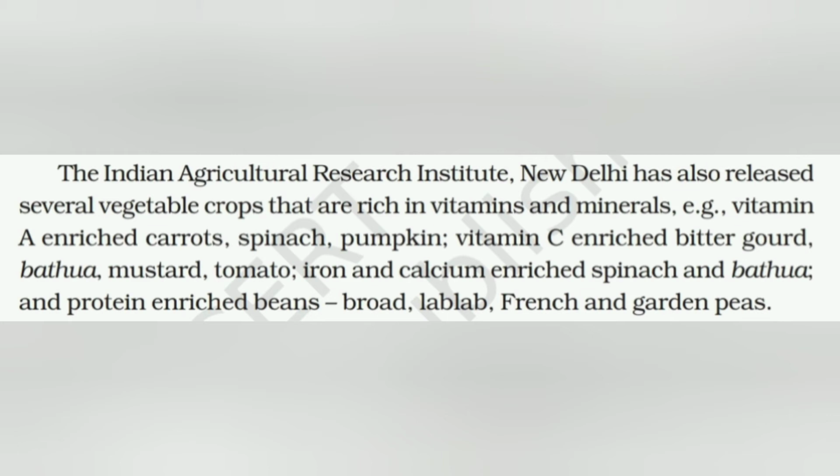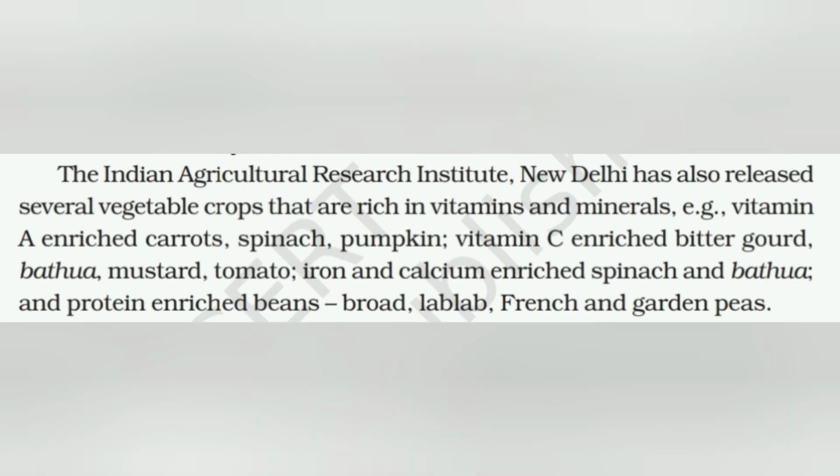rich in vitamins and minerals. For example, vitamin A enriched carrots, spinach, pumpkin; vitamin C enriched bitter gourd, bathua, mustard, tomato; iron and calcium enriched spinach and bathua; and protein enriched beans: broad, lablab, French and garden peas. These are some varieties which have more micronutrients than their already existing varieties.